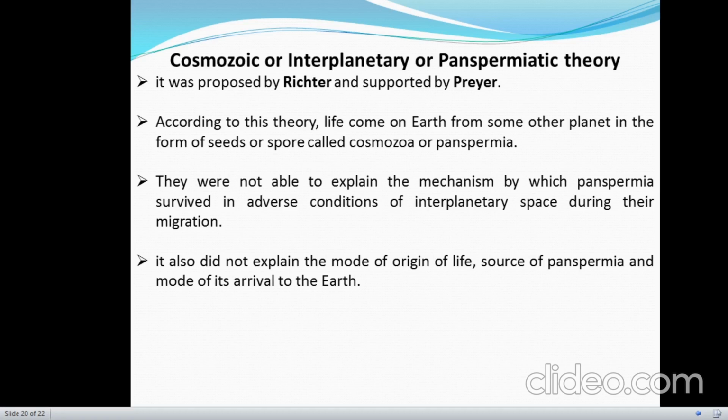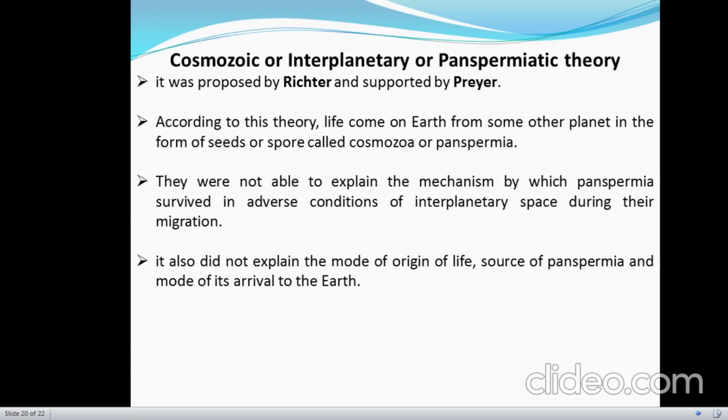Now the next theory of origin of life is the cosmozoic or interplanetary or panspermic theory, which was proposed by Richter and strongly supported by Preyer. According to this theory, life comes on Earth from some other planet in the form of seeds or spores called cosmozoa or panspermia.